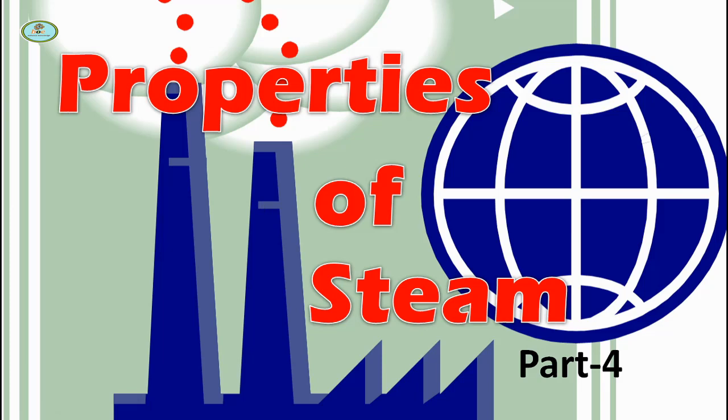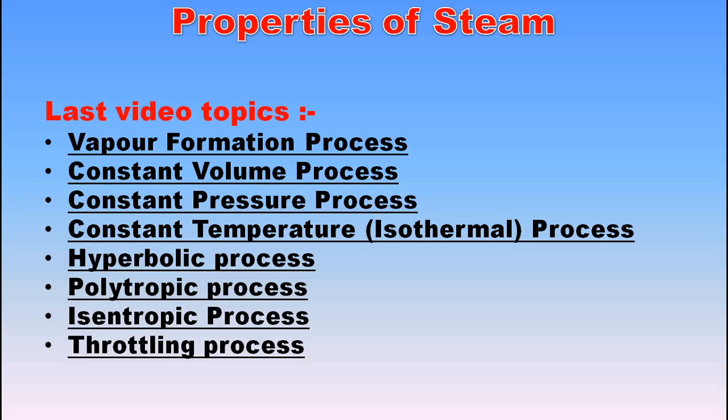In this video we will discuss the properties of steam. In the last video we discussed the vapor formation process, constant volume process, constant pressure process, constant temperature process, hyperbolic process, polytropic process, isentropic process and throttling process.